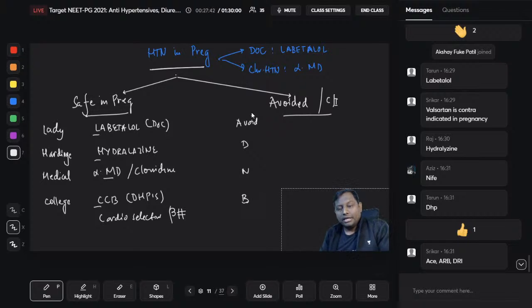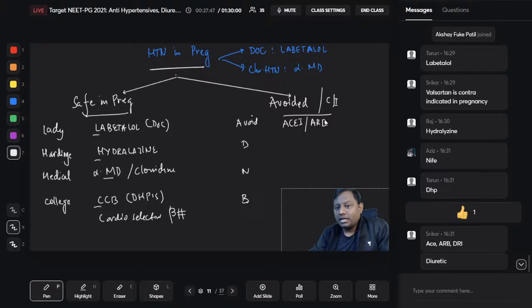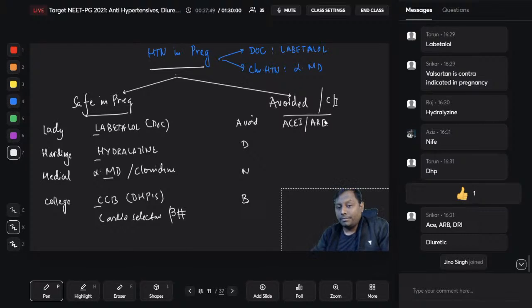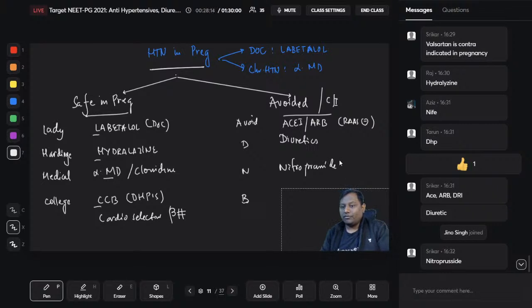What are the drugs to avoid in DNB that we are having, right? Remember, ACE inhibitors or ARBs. As a matter of fact, all the RAS inhibitor drugs are contraindicated in pregnancy, like aliskiren or enalkiren. They are also contraindicated. Okay. D stands for any form of diuretics. All diuretics have been shown to have teratogenic side effects, right? Sodium nitroprusside. This question I always get from students on my different social media platforms: sir, should we give nitroprusside or not? No, we will not give it, it is contraindicated.